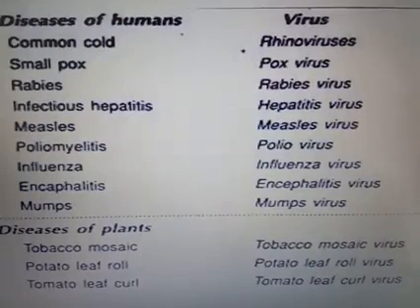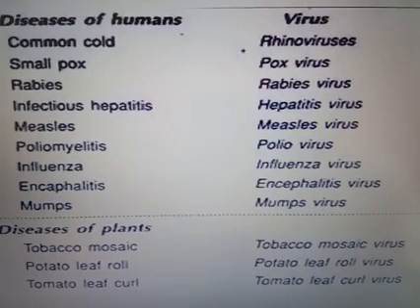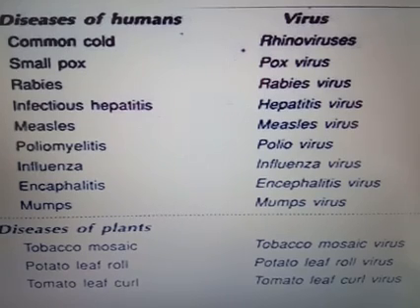Next I am discussing some diseases in humans and in plants caused by viruses. We know that we are now facing a pandemic because of a virus. What was the name of the virus? Coronavirus. It mainly affects our respiratory system.